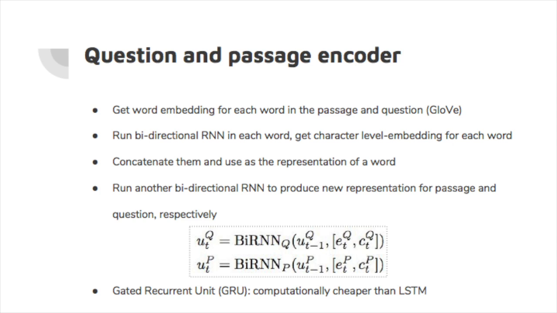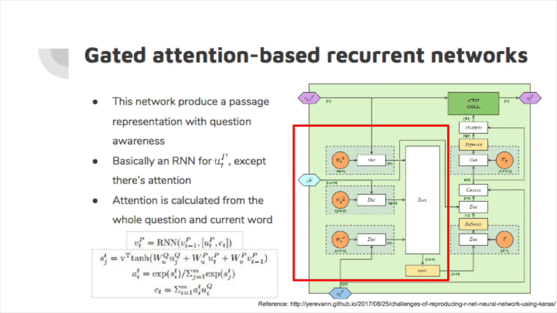The next layer is called the gated attention-based recurrent network, which is, I think, the essence of this paper. What it does is produce a passage representation with question awareness, because normally when you do question answering, the passage is independent from the question. In this paper, this is the novelty of the idea.